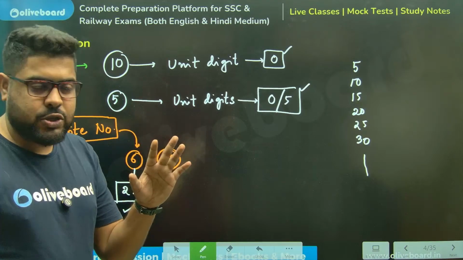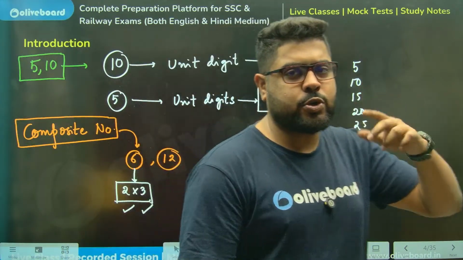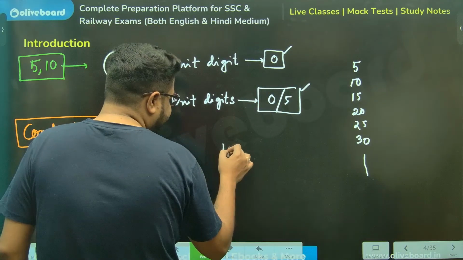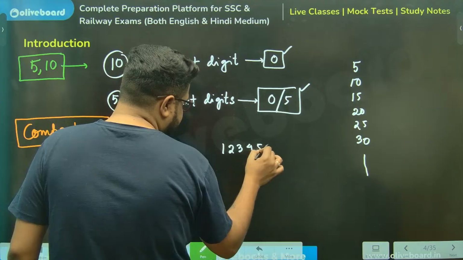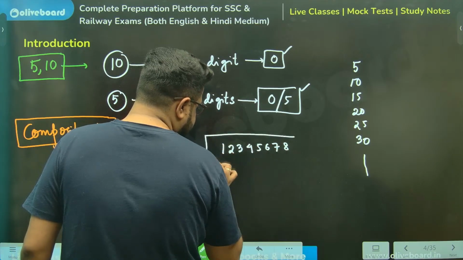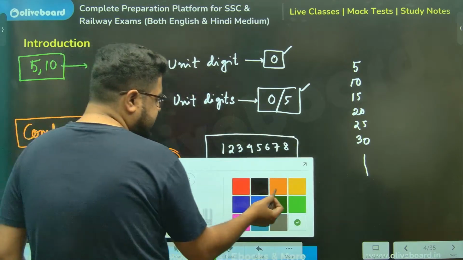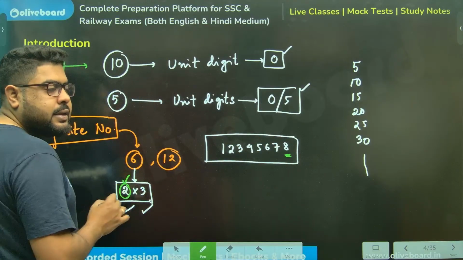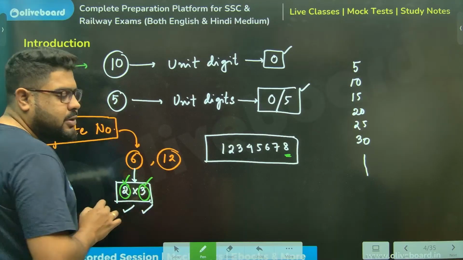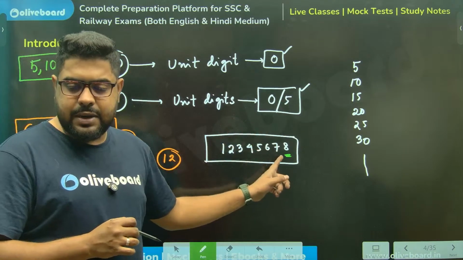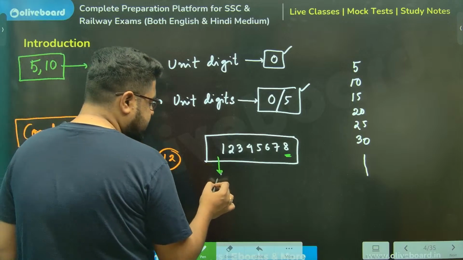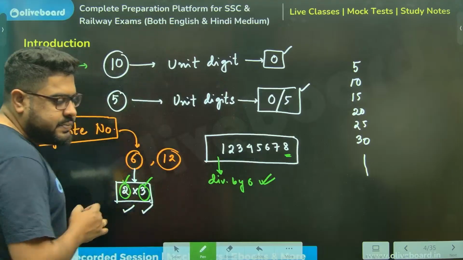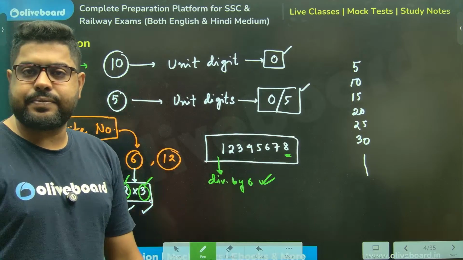Please understand this. If I find a number which is divisible by both 2 and 3, for example my favorite number, 1, 2, 3, 4, 5, 6, 7, 8. We just figured out the last digit is 8, so it's divisible by 2. And we also figured out that it is divisible by 3. So this number is divisible by 6, 100%, without fail, sir.